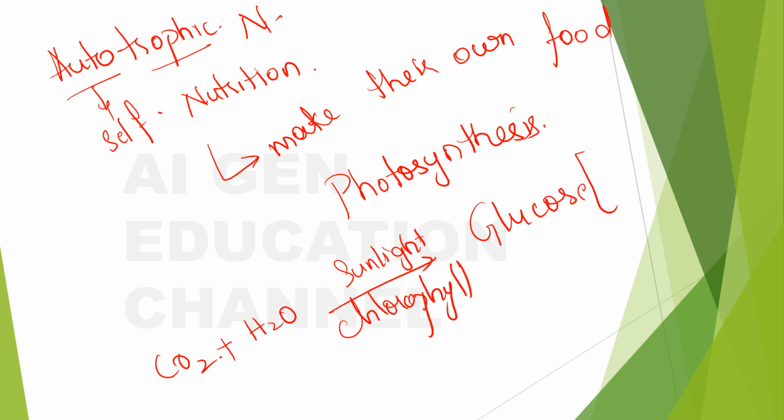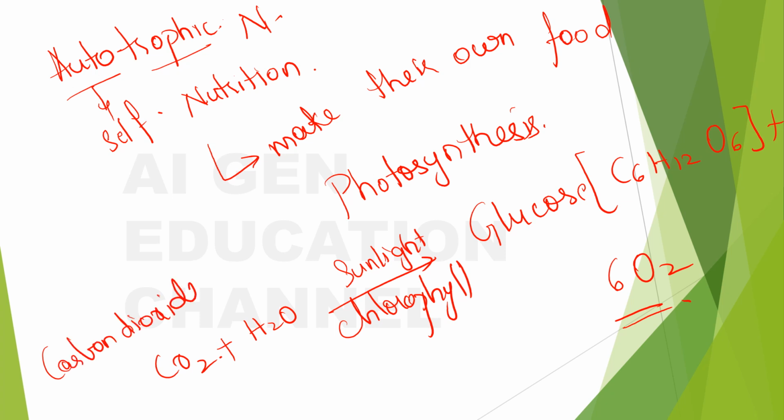Glucose, its formula would be C6H12O6, plus 6 molecules of oxygen. Okay, so CO2 means carbon dioxide and H2O means water. And then glucose is C6H12O6, and 6 molecules of oxygen.